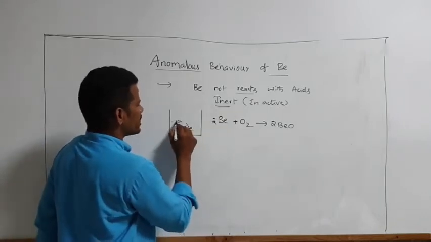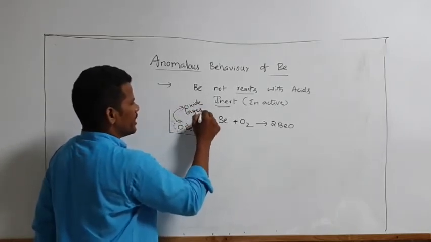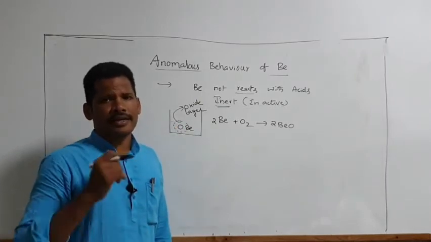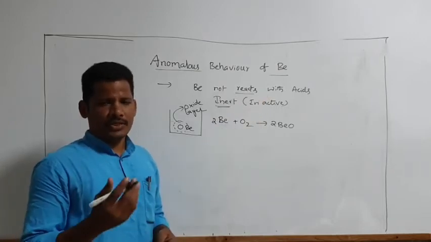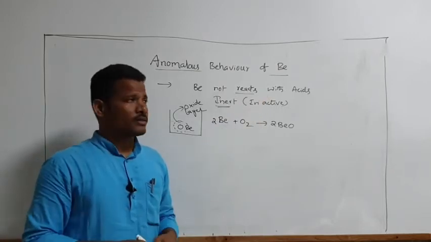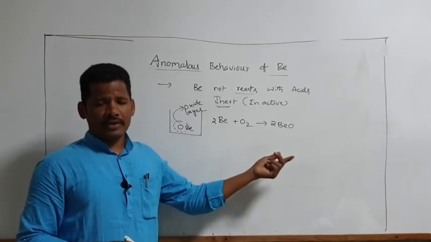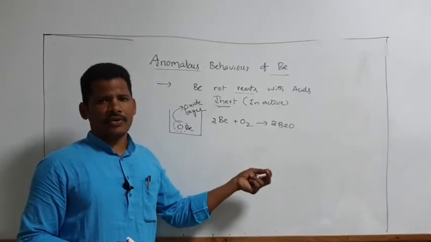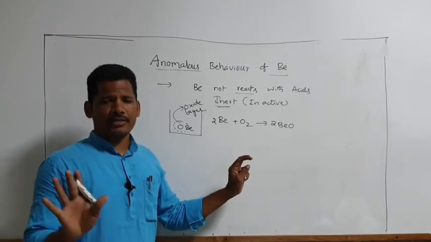Because of this oxide layer around the beryllium atom, it does not participate in the reaction. That's why it does not react with further acids. That is one different behavior. But the remaining elements all react with acids. They form chlorides when reacting with hydrochloric acid. They form sulfates when reacting with sulfuric acid. They react with nitric acid to form nitrates. But beryllium does not show this.